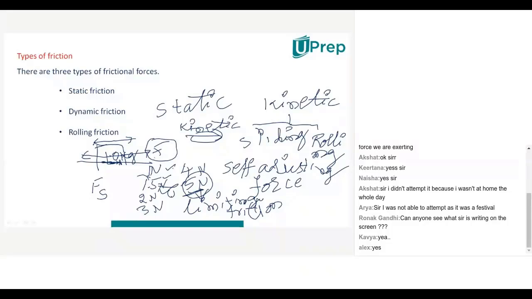Ronak. Yes, sir. Sir, after that, the object starts to move and kinetic friction is produced. Very good. After limiting friction, the object starts moving, and when an object is moving over another surface, whatever the friction there is, that friction will be called kinetic friction. So this kinetic friction is again divided into two groups, and those two are what? Sliding and rolling friction.